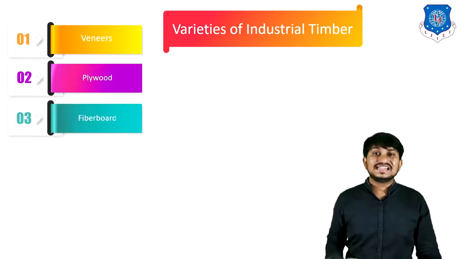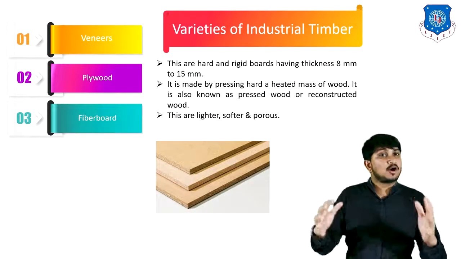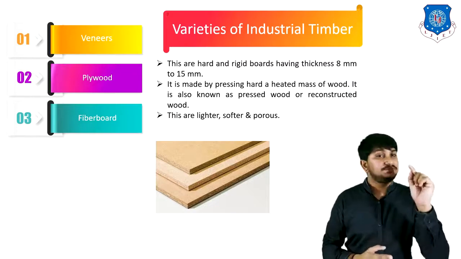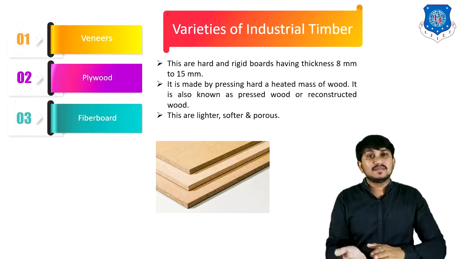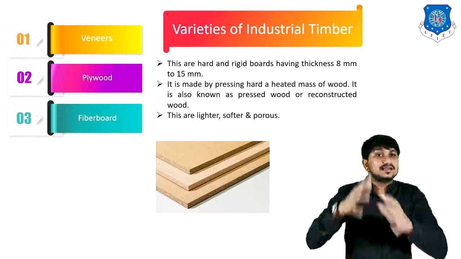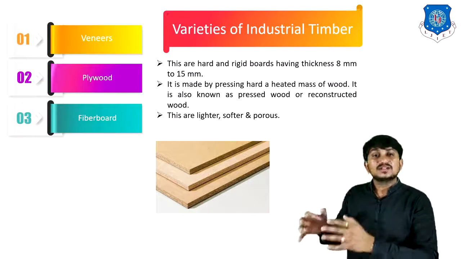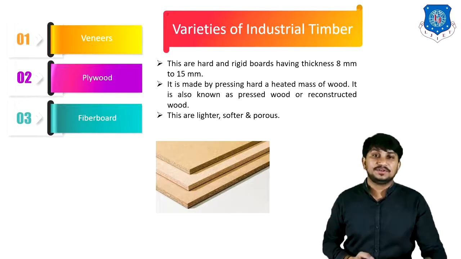Third is fiber boards. These are hard and rigid boards having thickness 8 to 15 mm. It is made by pressing hard a heated mass of wood. It is also known as pressed wood or reconstructed wood. These are lighter, softer, and a porous material.